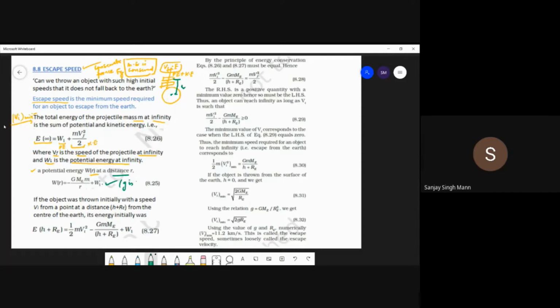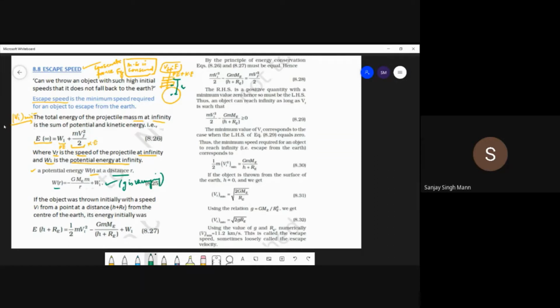In one, height h was very near to the earth, so we assumed g was not changing in that range. But here r is any arbitrary distance, so g is varying, its value is changing. So this is the potential energy at any distance r.